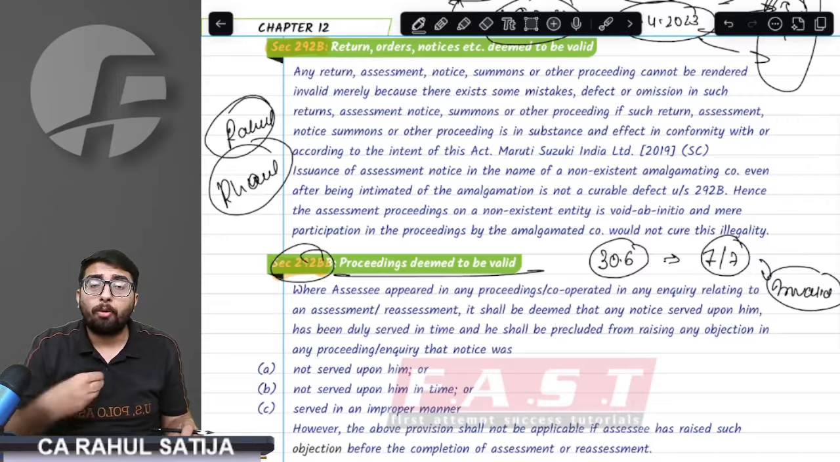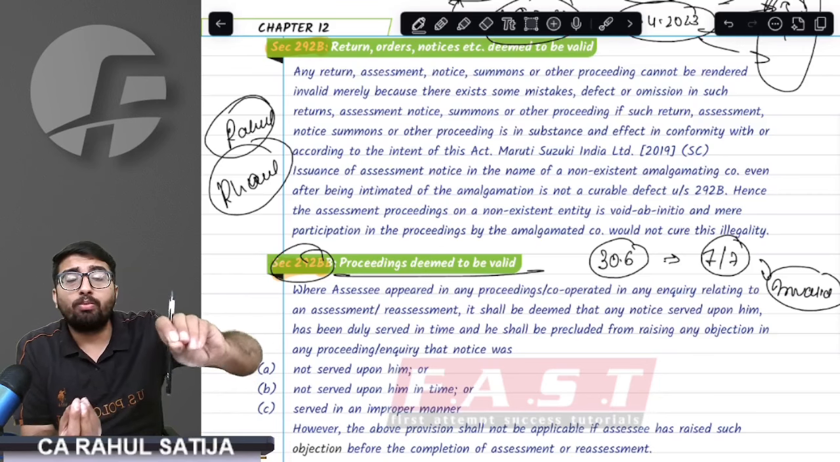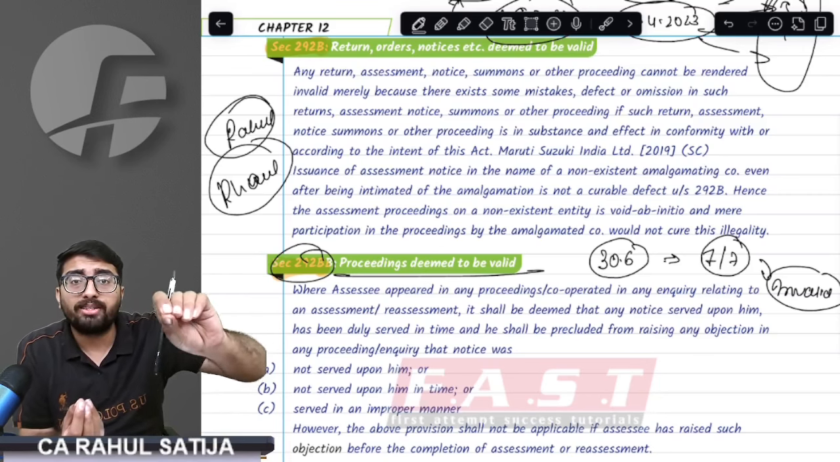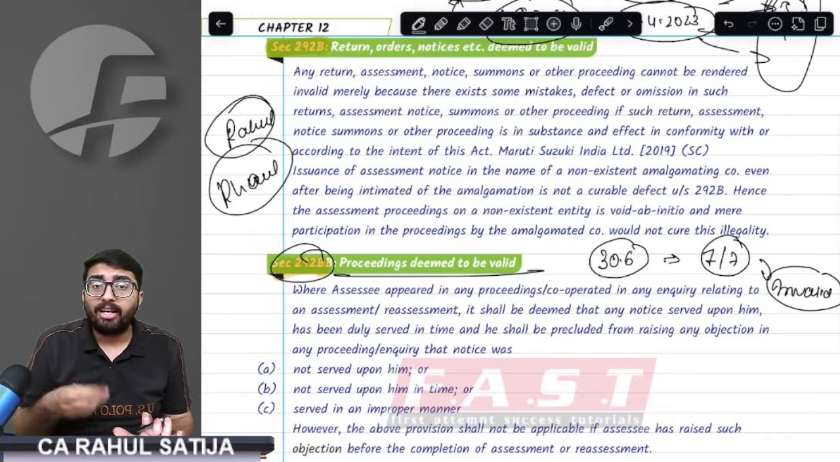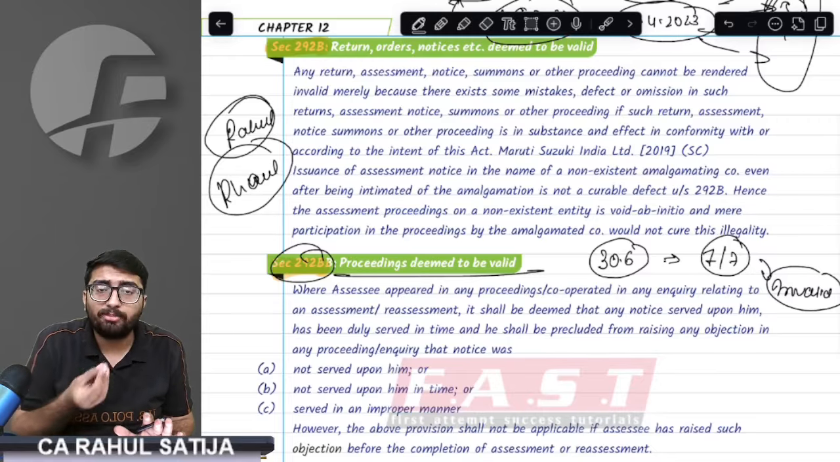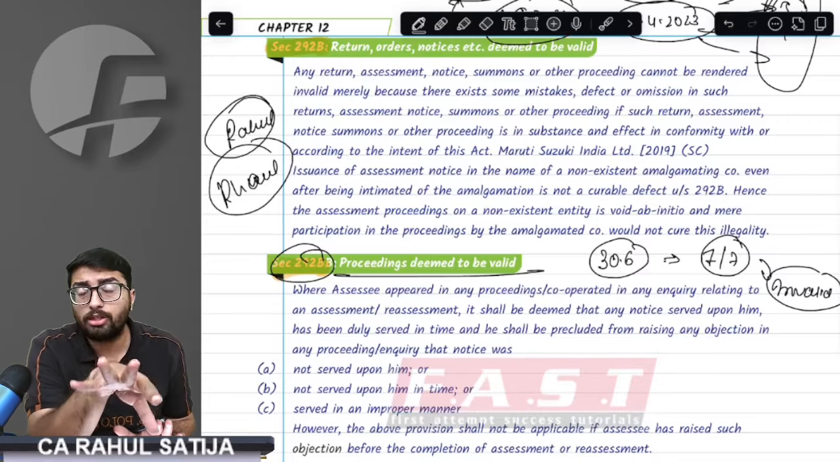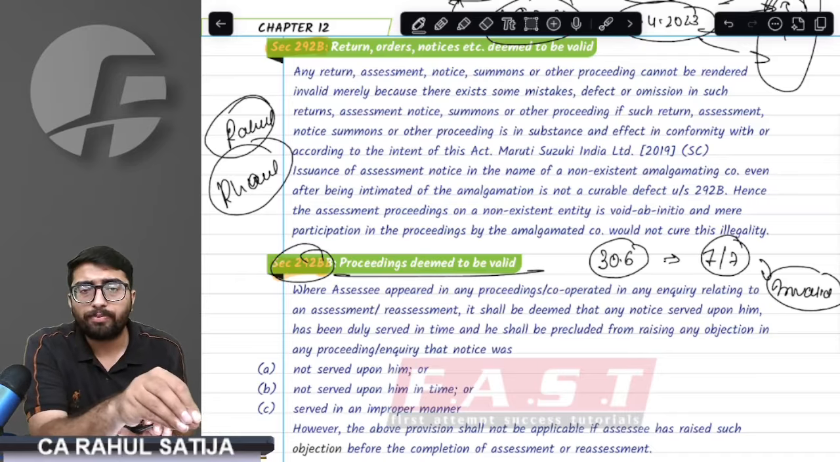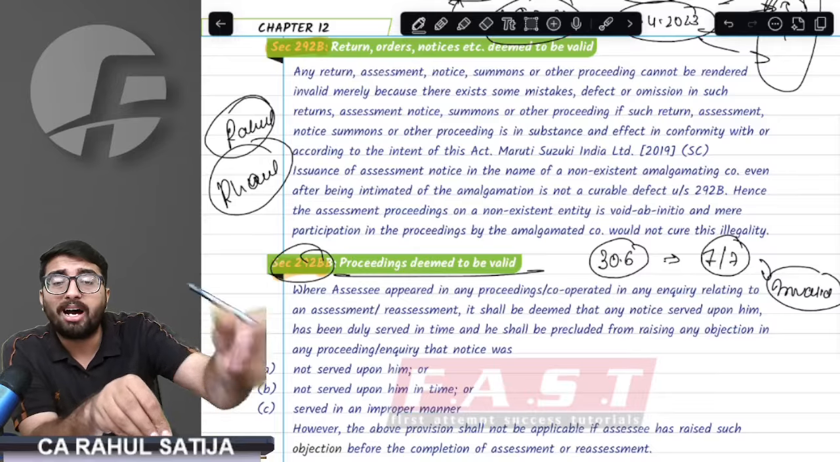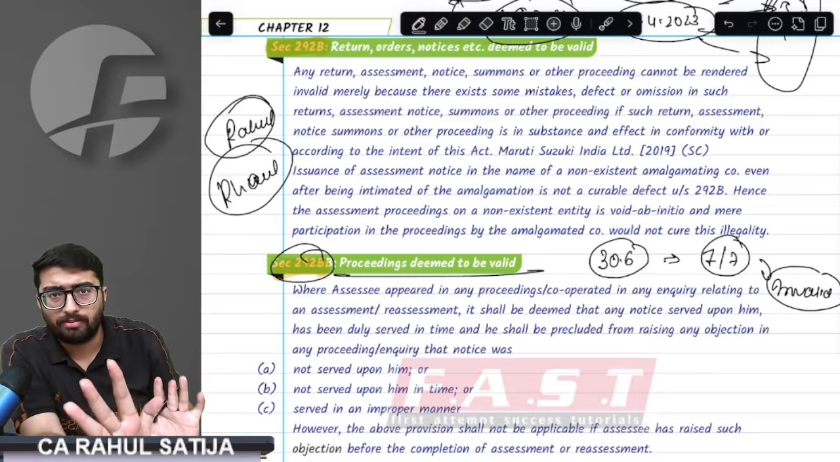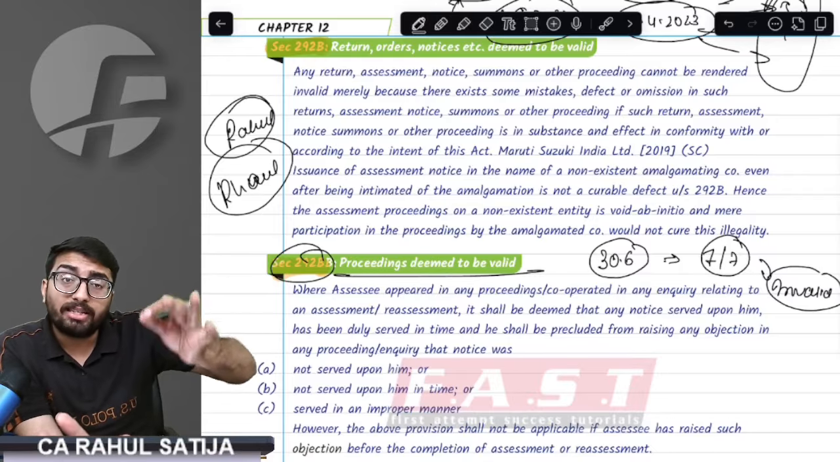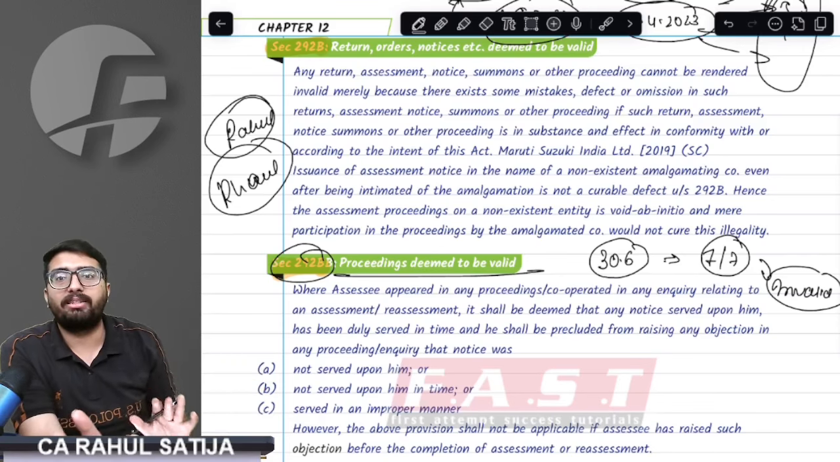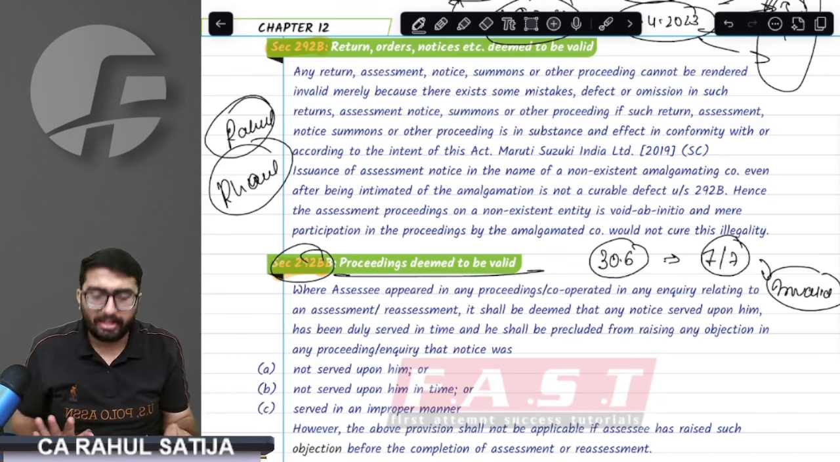But sir, what if the assessee cooperates? The assessee has responded, the assessee is cooperating and the department is able to pass the order. The assessing officer is able to pass the order now. Then it shall become a valid notice. Even if the notice is issued late, but the assessee has responded and the department has been able to pass the order, then it shall become a valid notice. During the course of proceedings, if the assessee objects, then it shall become invalid.